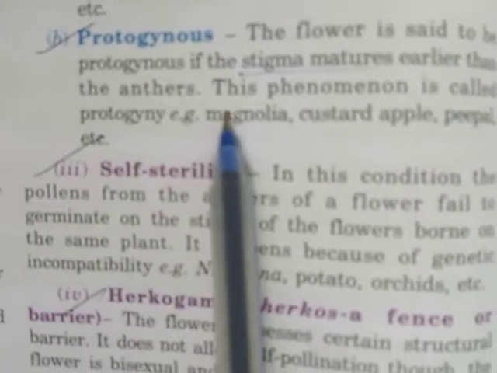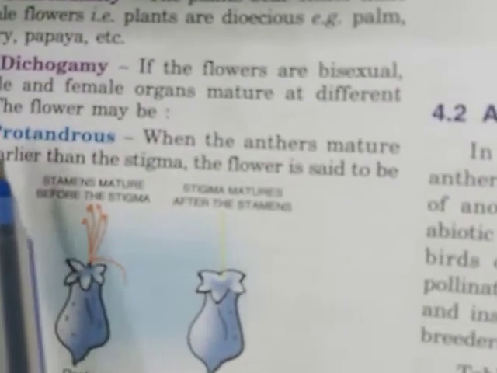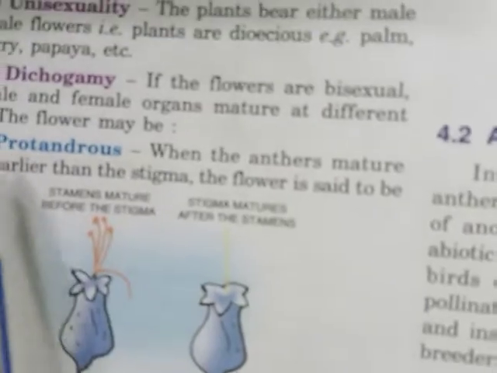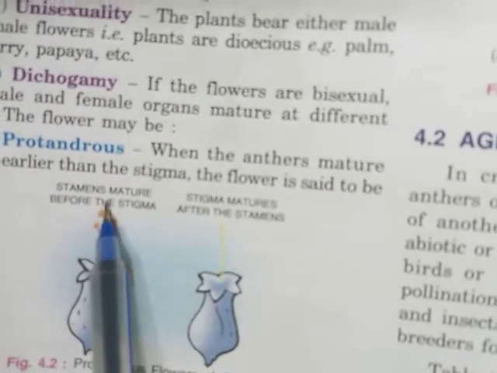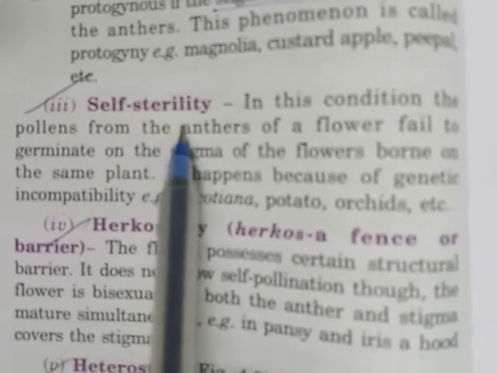Example is magnolia, custard apple, peepal, etc. So these are the examples of protogynous. So in dichogamy, there are different timings of maturation of male and female organs. In protandrous, the anther matures earlier than the stigma, and in protogynous, the stigma matures earlier than the anther, and this phenomenon is known as protogyny. Now, self-sterility.